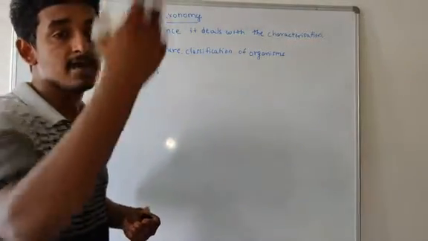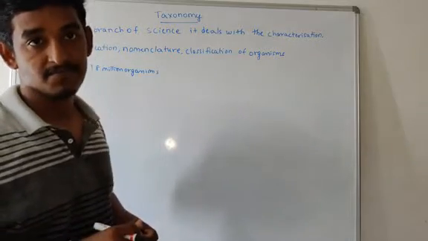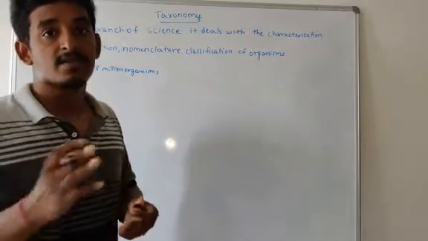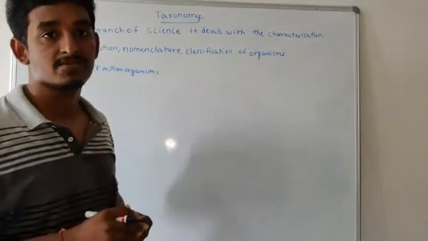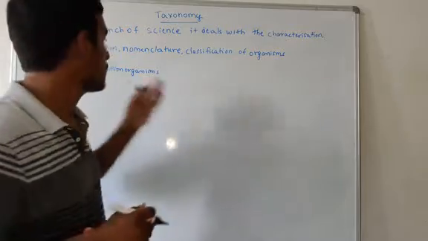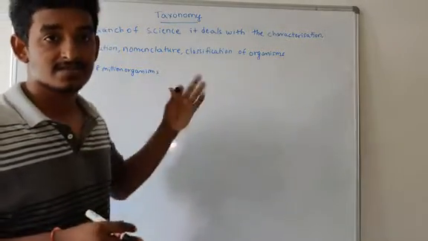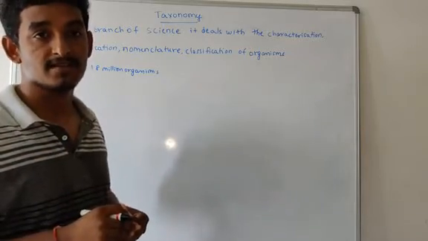But if you go to some other states, it is called Dasani. So the same plant is called by different names. We have to avoid that confusion with local names, so we should propose a scientific name. That is the need for taxonomy.